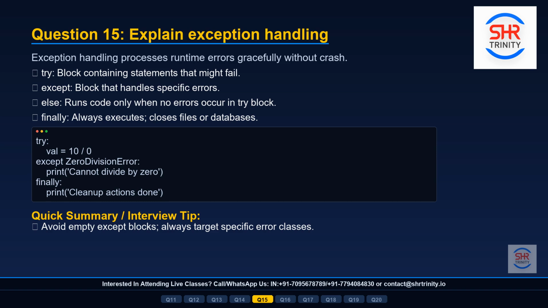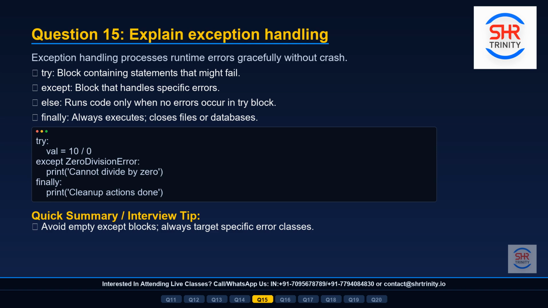We use 4 keywords. The try block contains code that might fail. The except block catches specific error types and defines what to do when they occur. The else block runs only if no error occurred in try. The finally block always runs, whether an error happened or not. It is perfect for cleanup like closing database connections.